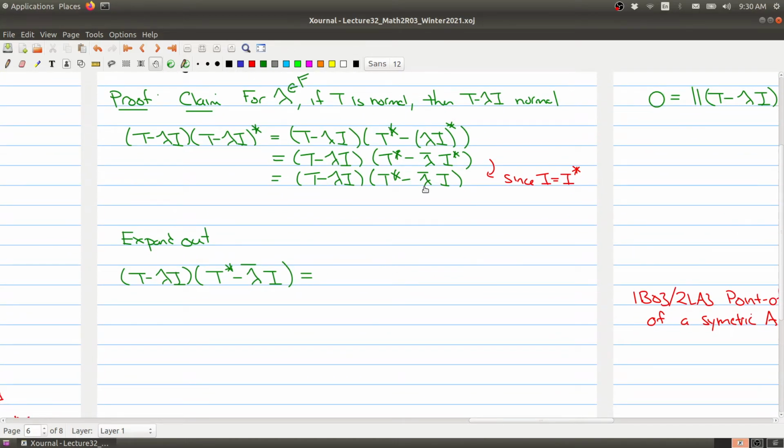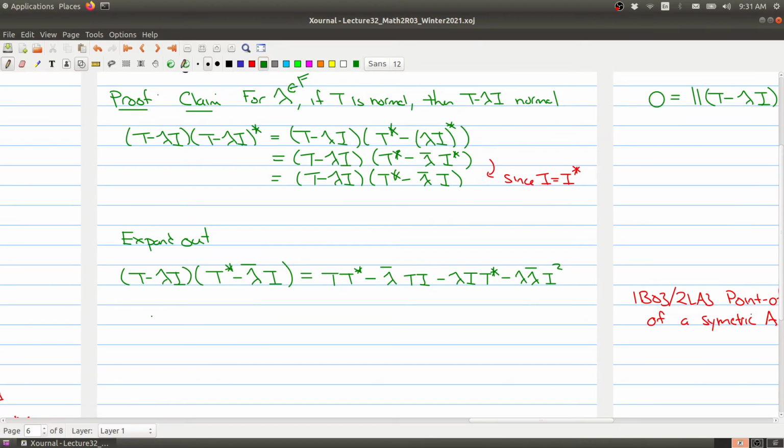So now we expand out this operator, and you got to remember to keep the order in the right order. So we have T times the adjoint of T, and then we have minus the conjugate of lambda times T times I, and on this side, continuing on using our FOIL, we have minus I, T, the adjoint of T, and then I end up with lambda, its conjugate, and then I squared. Okay, so that's what we have here.